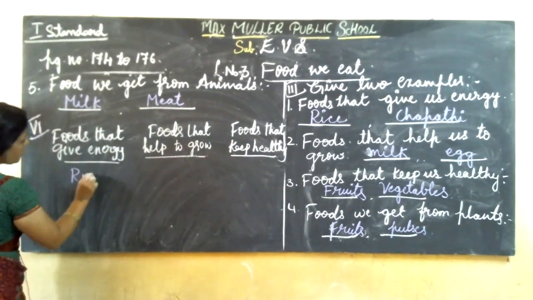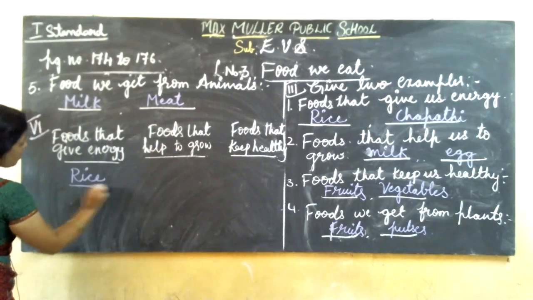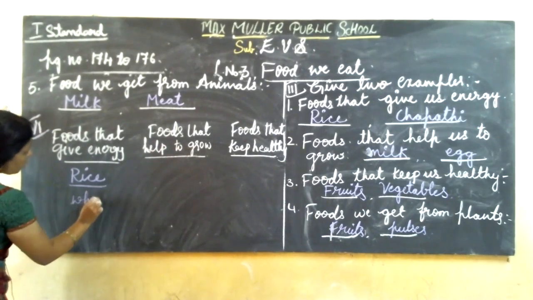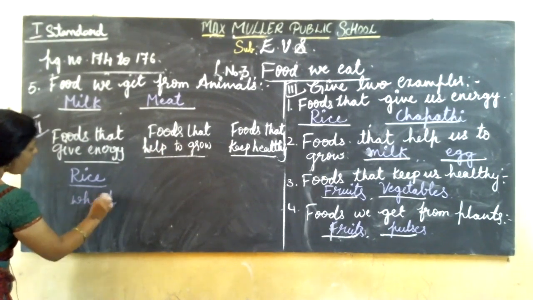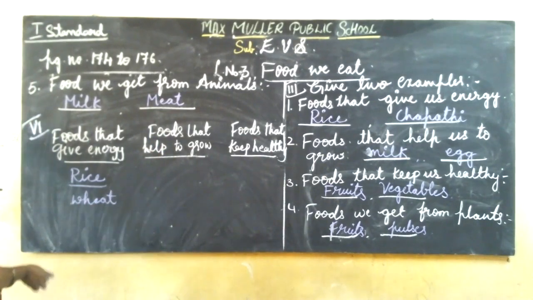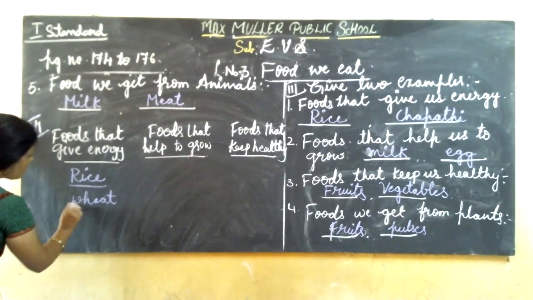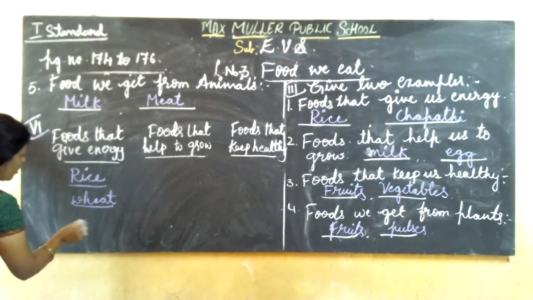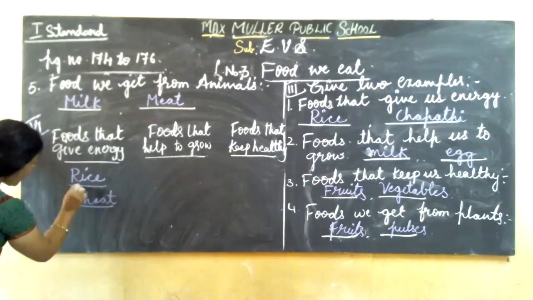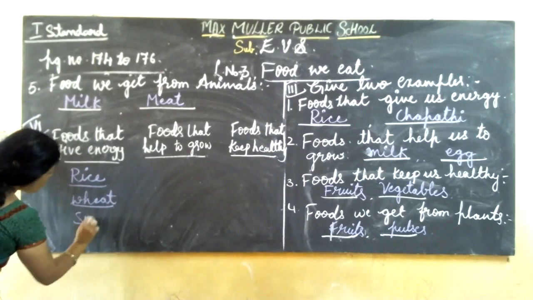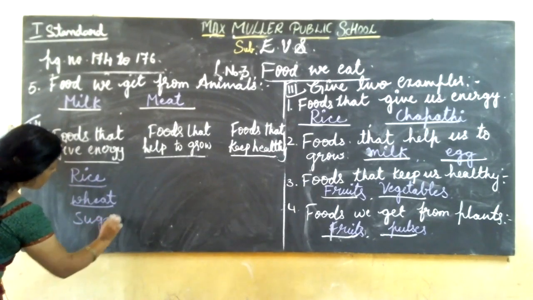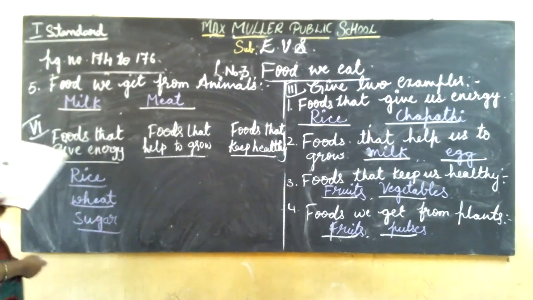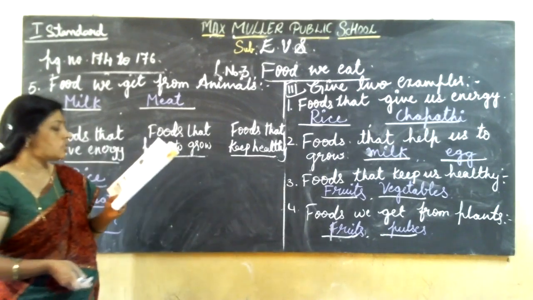Yes, rice, ragi, wheat, jowar. These are all the cereals now. Yes, butter, sugar. So they have given here only 3. So you should write 3, it is enough. So rice, wheat, sugar, butter, these are all the food from which we get energy.